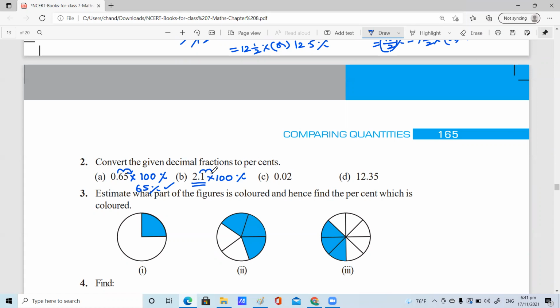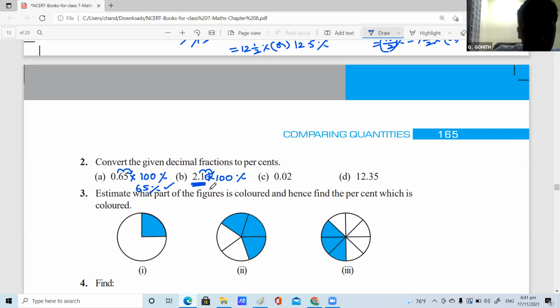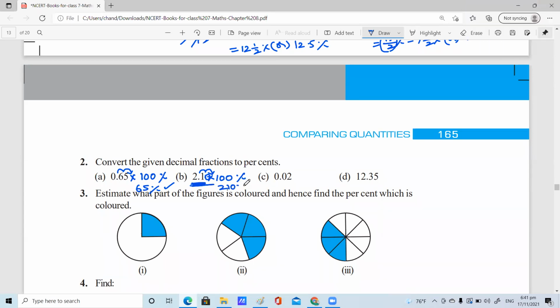The decimal shifts towards the right side, so it will be 210. The point shifts towards the right side. What is the value? 210%. The point won't come, right? Ma'am, I was thinking we are shifting the number.